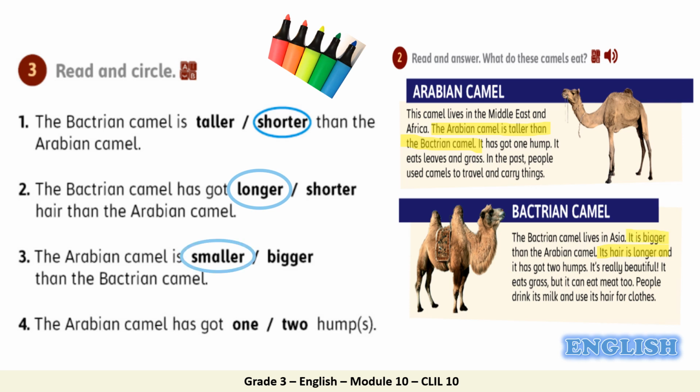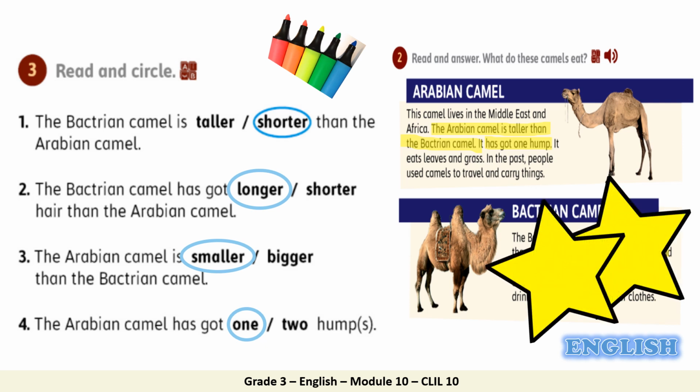Smaller. Fantastic. And for the last one, the Arabian camel has got 1 or 2 humps? 1. Super. I'm very proud of you. Here you are. This is your second star for today's lesson.